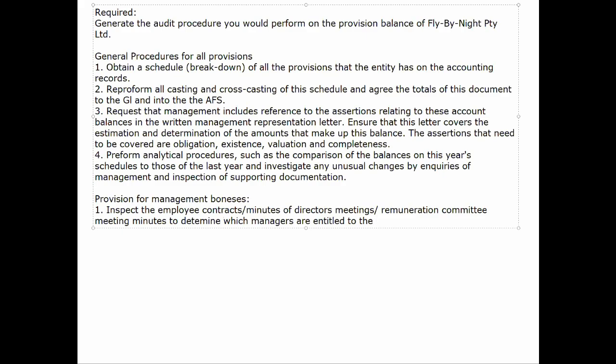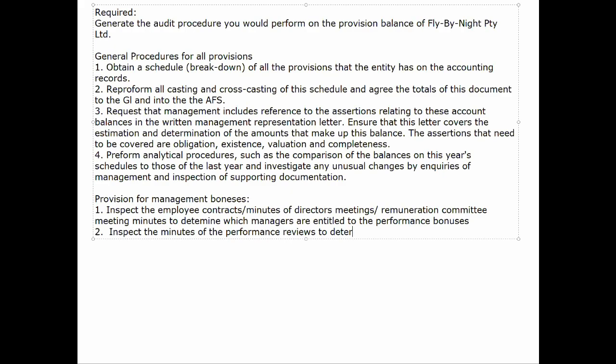If they're performance bonuses, they're based on performance. Performance is inherently, by its nature, something that has happened in the past, right? So you can't offer someone a bonus for performance that has not been performed, or for something that has not been done. If the performance has actually happened, it's already in the past. So we want to analyze this and understand why management is putting this under provisions, because it doesn't look like it needs to be under provisions.